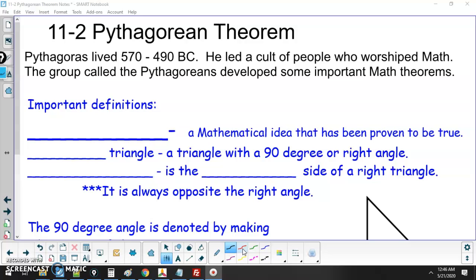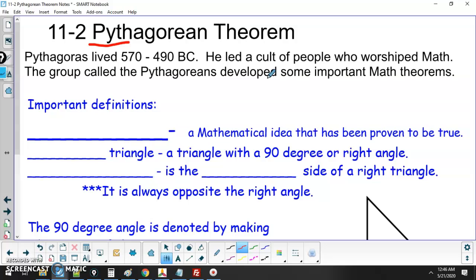And anyhow, I saved a good video for you guys today. One of the coolest things in math, called the Pythagorean Theorem. The Pythagorean Theorem is named after a guy named Pythagoras, and he lived before Jesus. He was a Greek mathematician. He led a cult of people that worshipped math called the Pythagoreans, and they created some important math theorems.